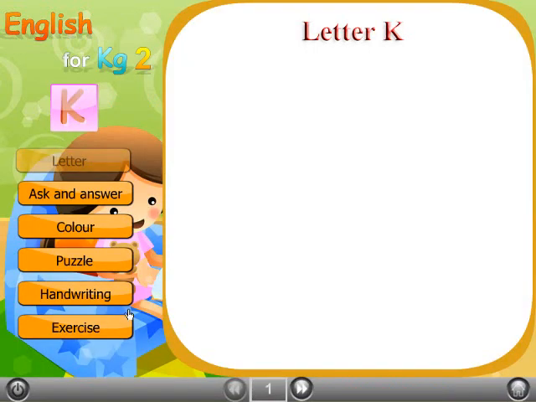Letter K. Hi, my kids, in a new lesson of English. In this lesson, we will recognize a new letter. Let's start our lesson today.